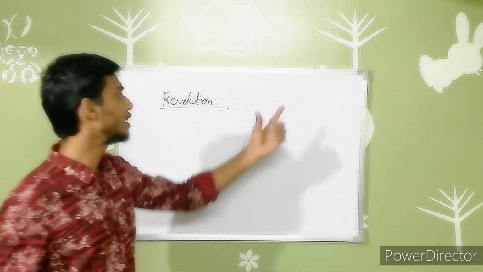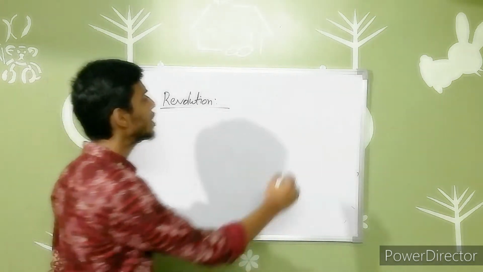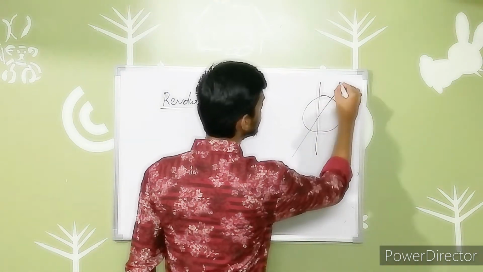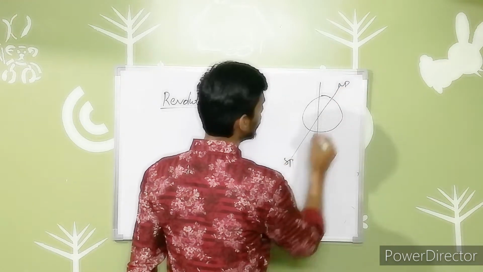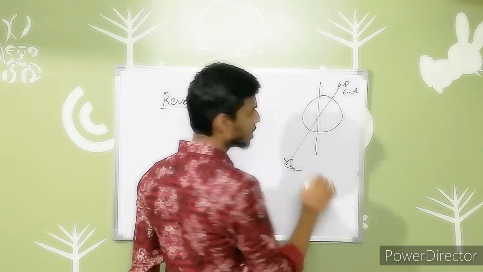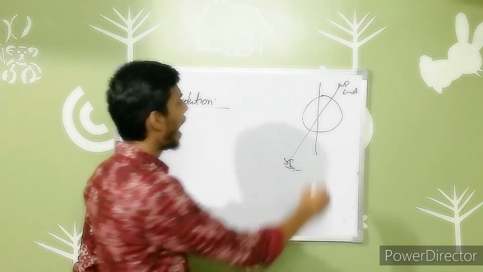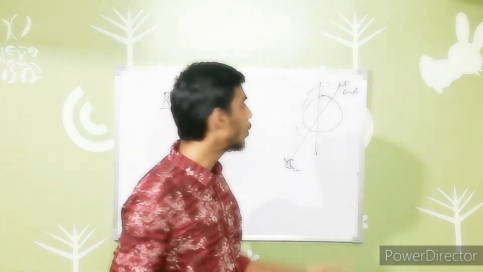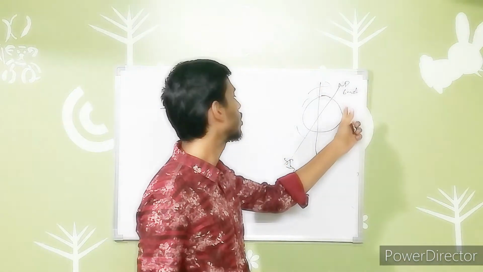One thing we have to note from the previous topic: in rotation, at the north pole and south pole we face 6 months night and 6 months day. This is the circle of illumination, which doesn't coincide with the Earth's axis. That is the one point we have to remember from the previous answer.